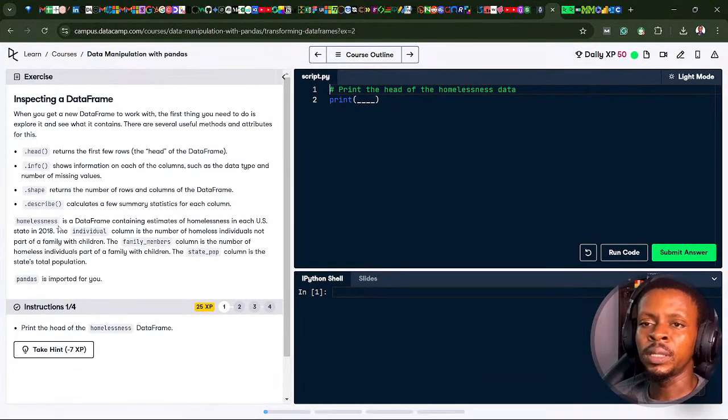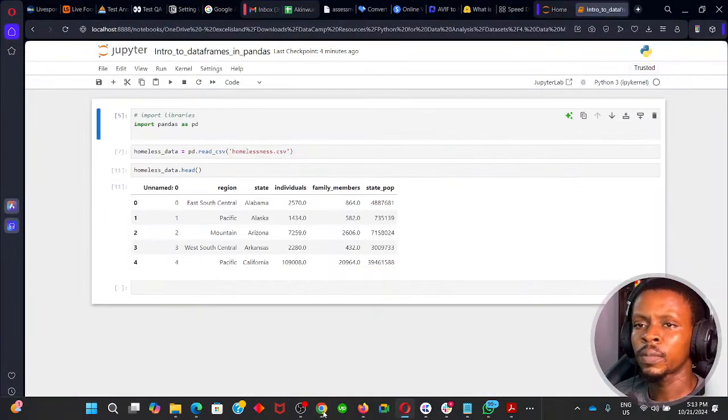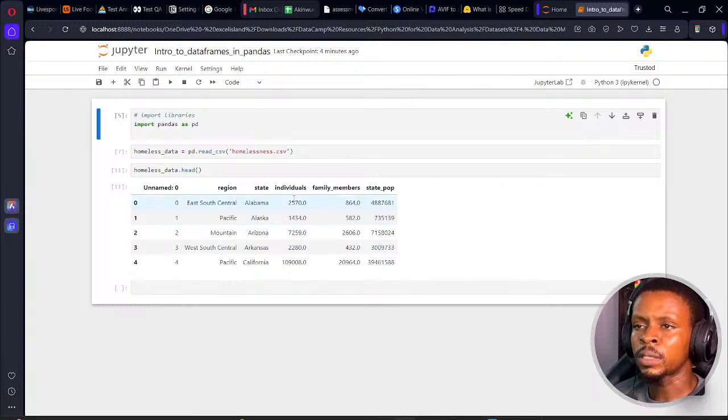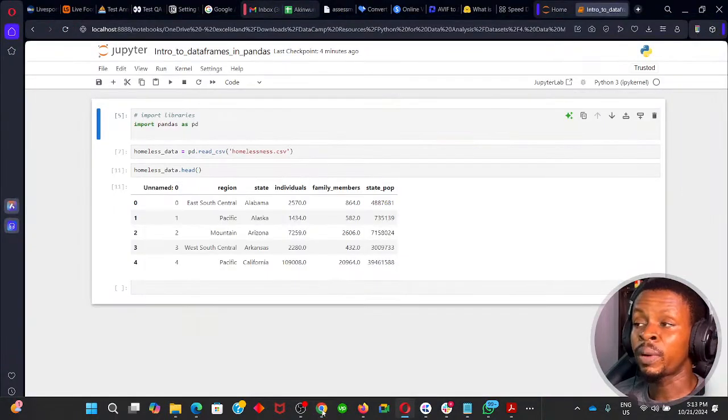So you can see that homelessness is the data frame containing estimates of homelessness in each US state in 2018. The individual column is the number of homeless individuals not part of a family with children.